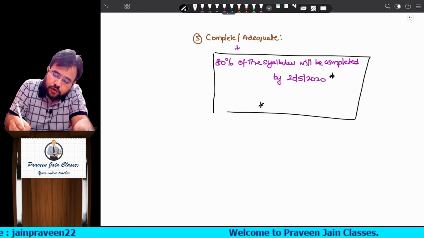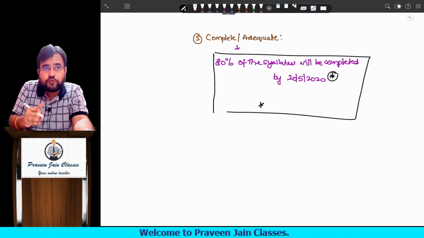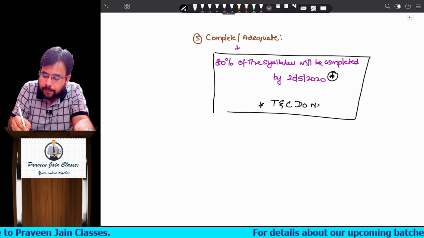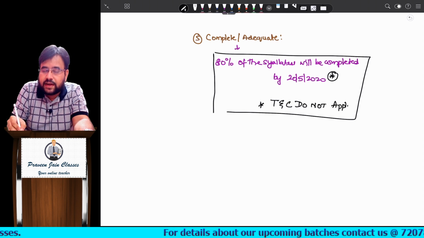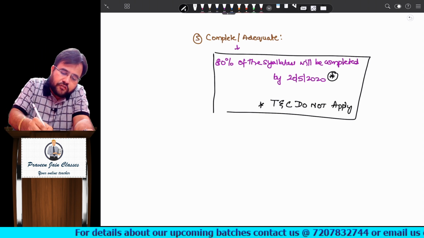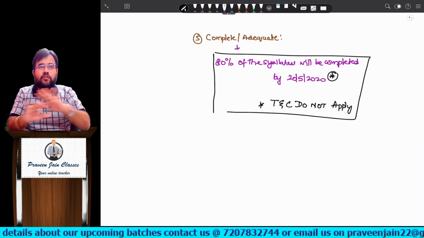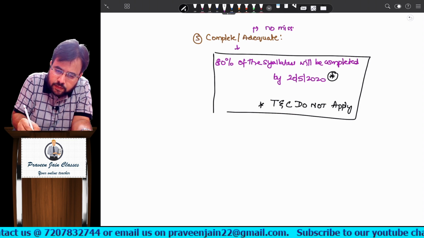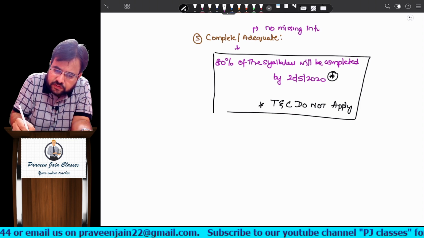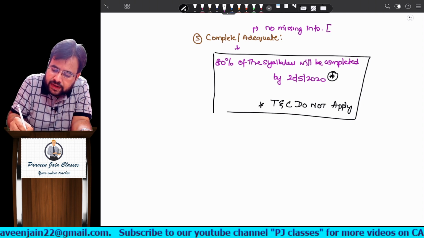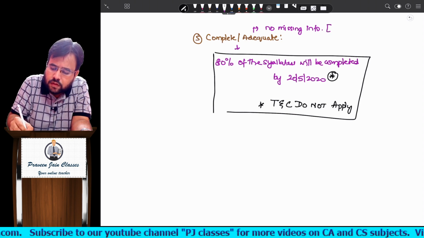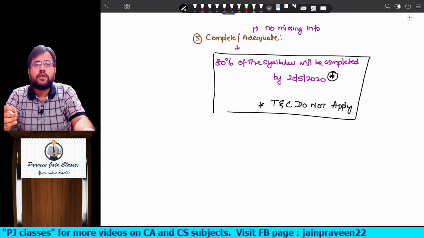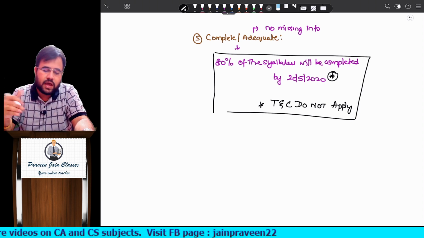Answer is no, sir. Sir, don't you think in that star mark now you have to check what is written, sir? Imagine now I am writing terms and conditions do not apply. Now don't you think decision taking becomes easy, sir? So when I say complete, it means what, sir? Full-fledged, and no missing information, sir. No missing information, sir. So here that is what I mean by complete or adequate, sir.